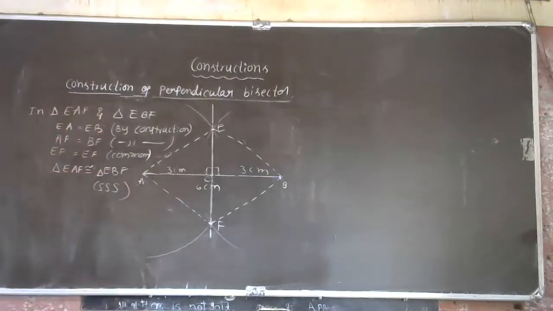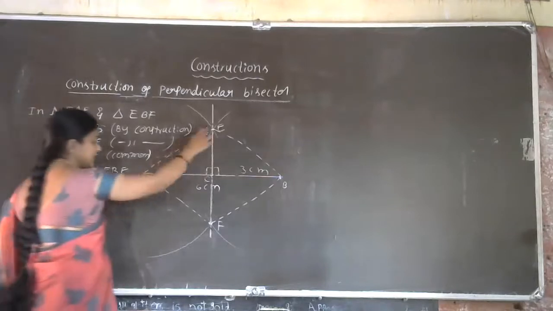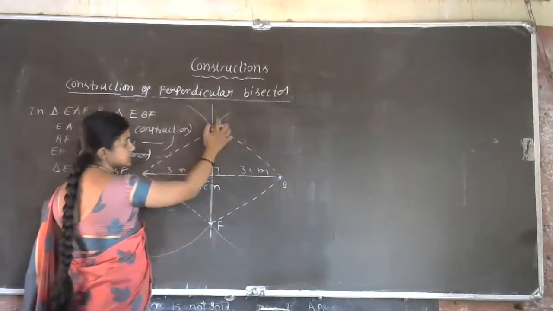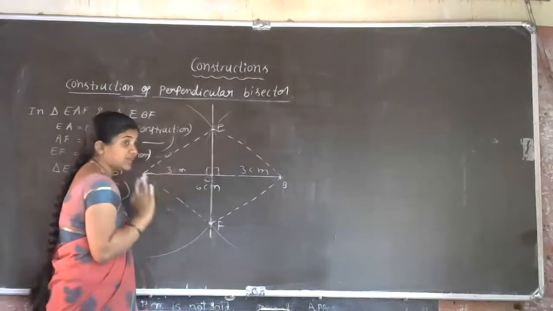Now in CPCT, what can you write actually? So angle EAF is congruent to angle EBF. We got the result actually.